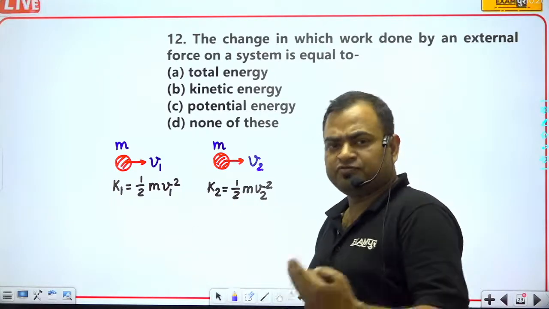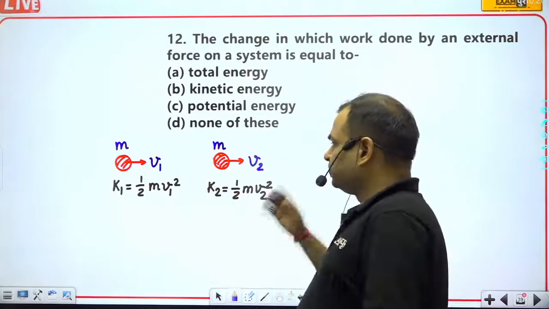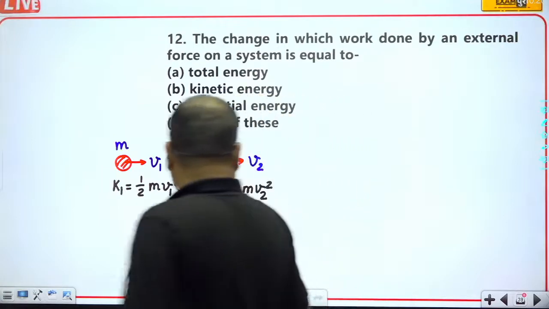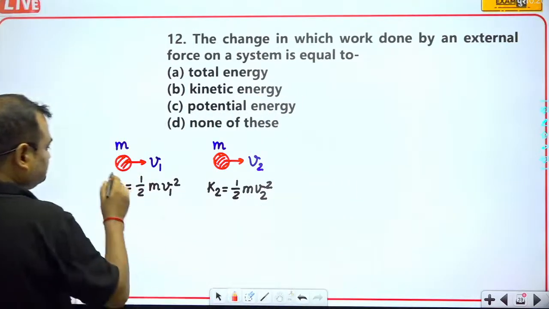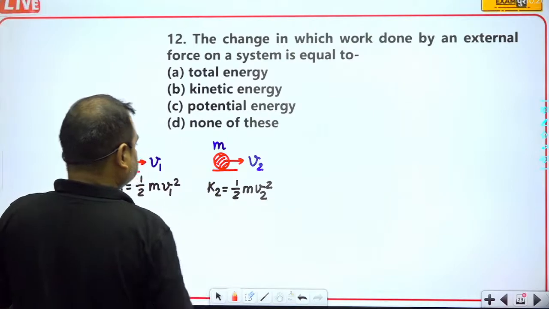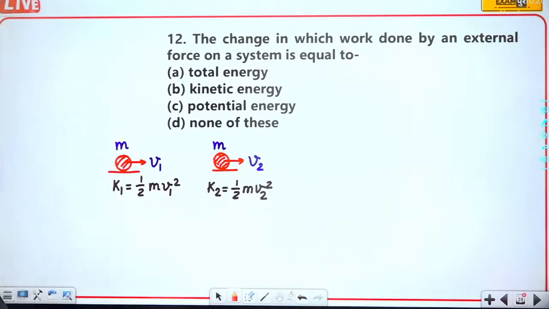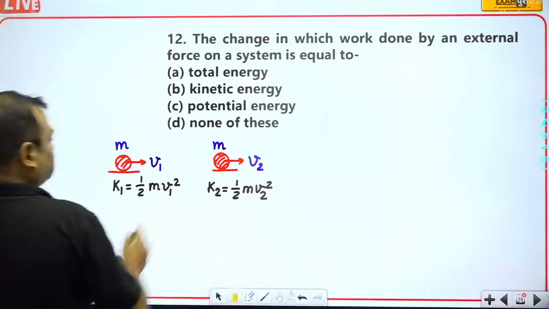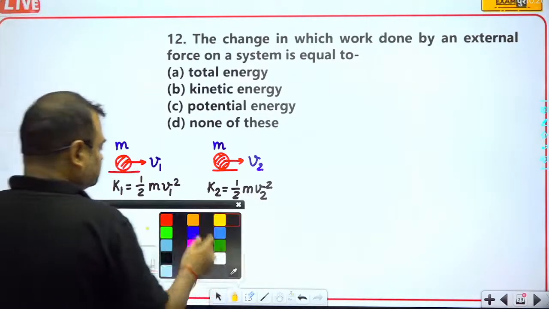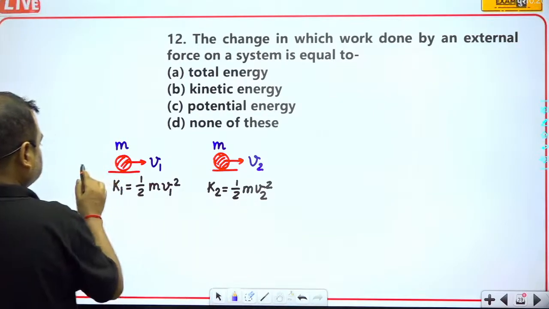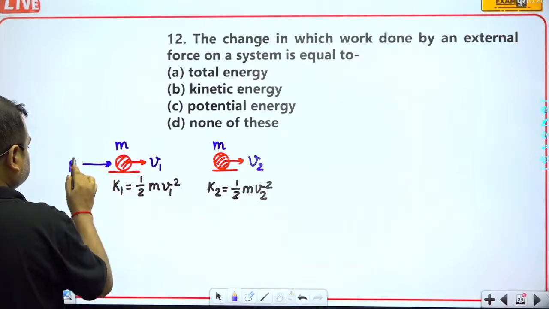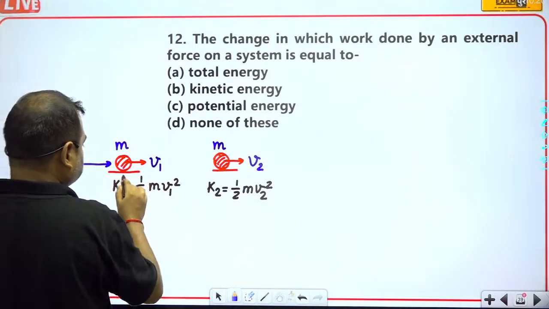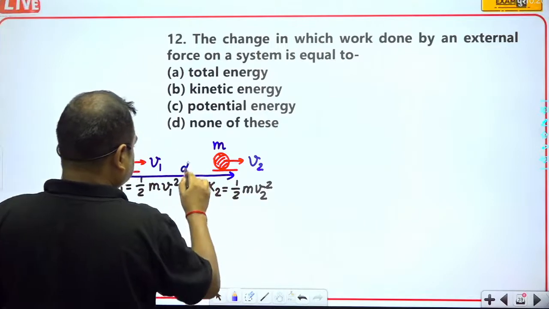For a few seconds it just keeps on moving in this direction, and suppose that the work done by this man is equal to... suppose that this is the force, and suppose that this is the displacement, and this is d.